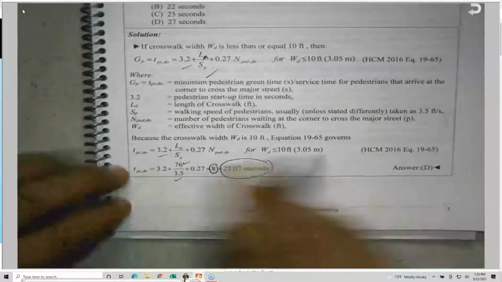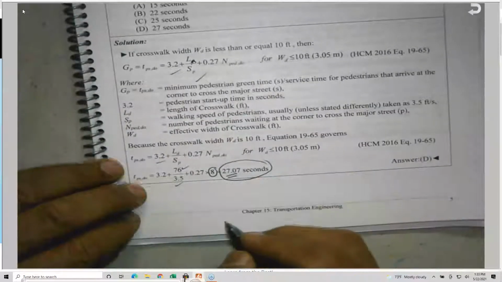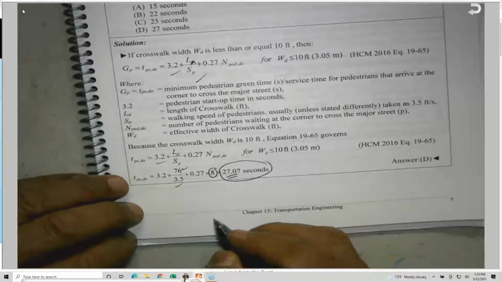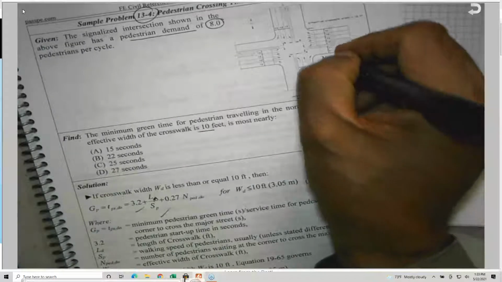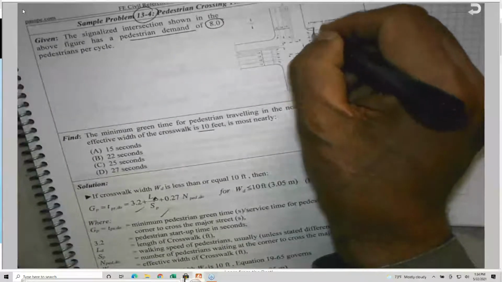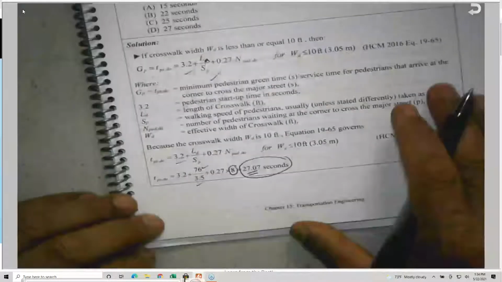So the number of seconds for the green time, instead of 22.4, increased to 27.07. This will allow the pedestrians to walk from one side of the street to the other, and because the number has been increased, we need to give them more time. This is what's happening here, and you will find that 27 seconds is the best answer.